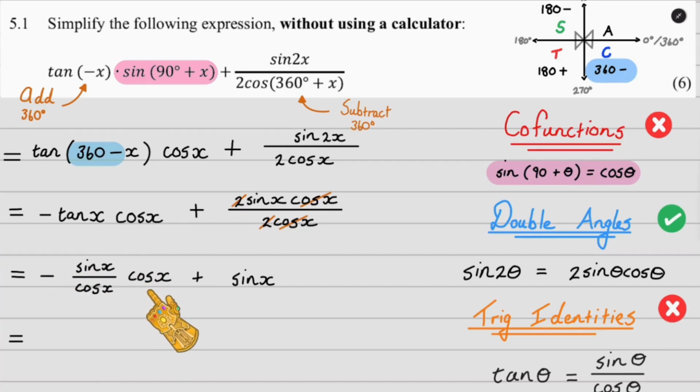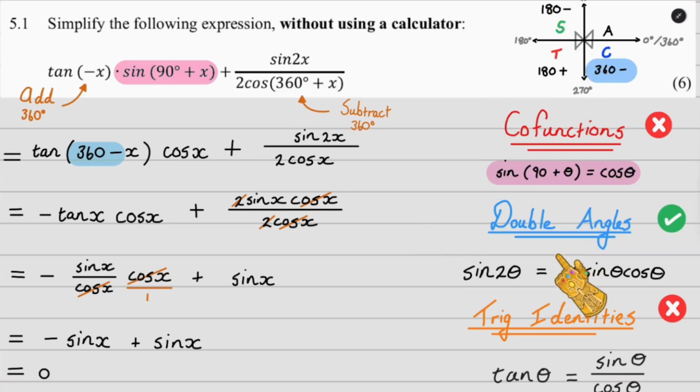And quite a nice way of seeing it is this cos x, I can put it over 1. And after I do that, I can cross cancel with these two fractions. So I can cancel the cosines over here. And after I cancel the cosines, I'm just left with minus sin x over there. And then I've got minus sin x plus sin x, which will give me a crispy little 0. It's like saying minus 7 plus 7. It's 0. Geez, all that hard work for a crispy little 0.